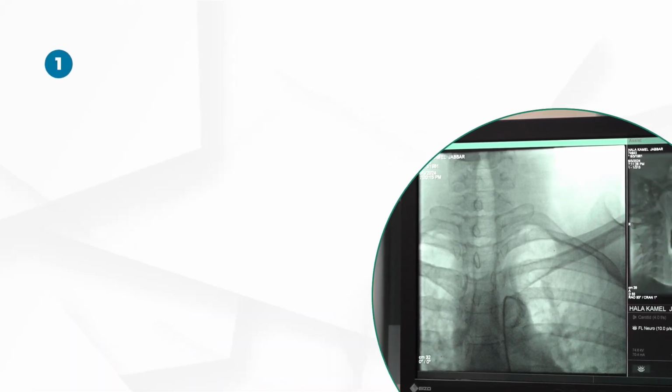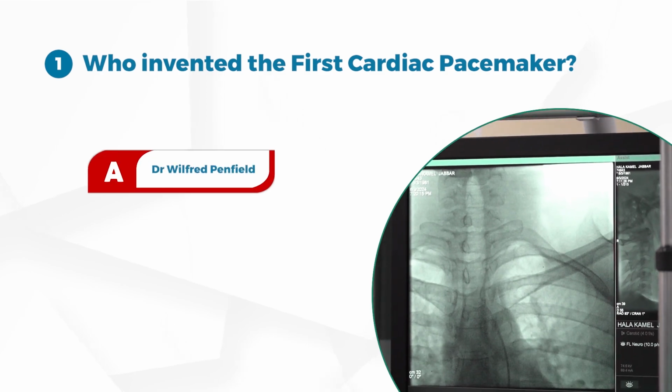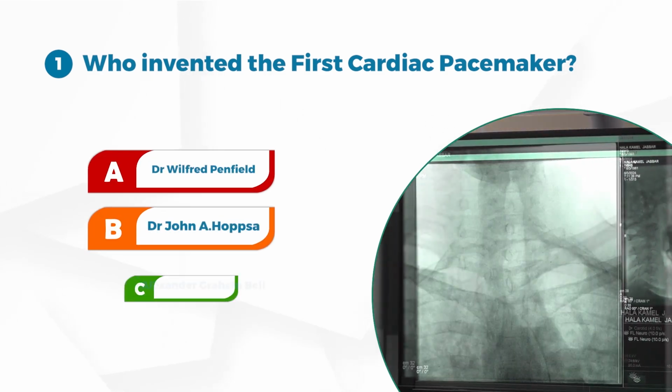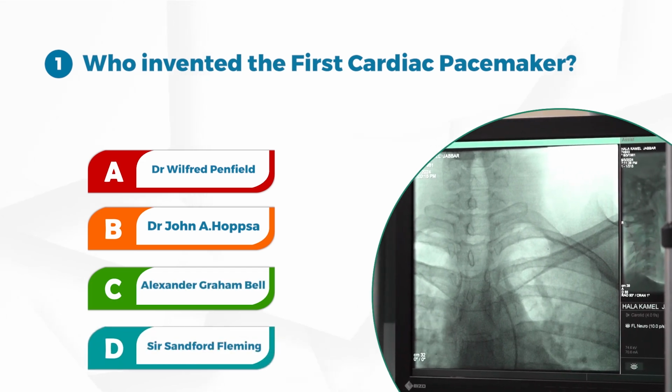Number 1. Who invented the first cardiac pacemaker? A. Dr. Wilfred Penfield. B. Dr. John A. Hobbs. C. Alexander Graham Bell. D. Sir Sandford Fleming.